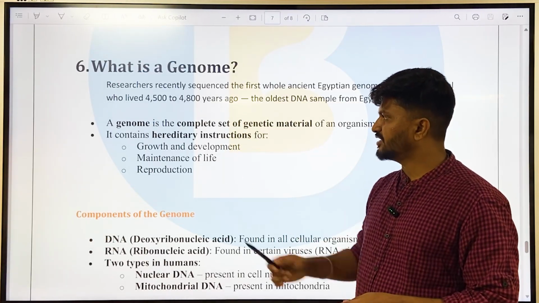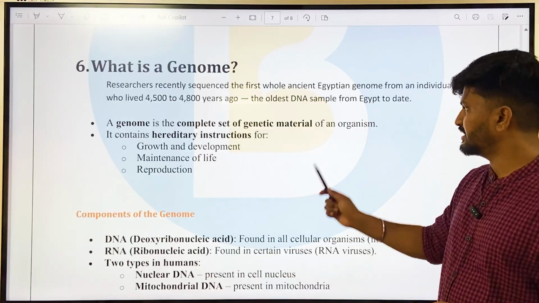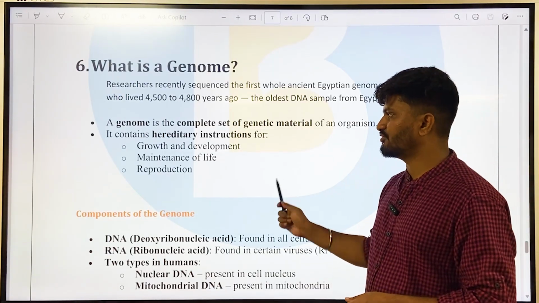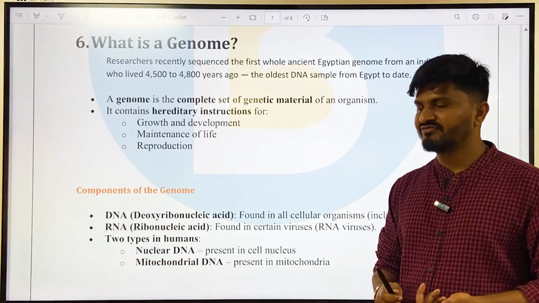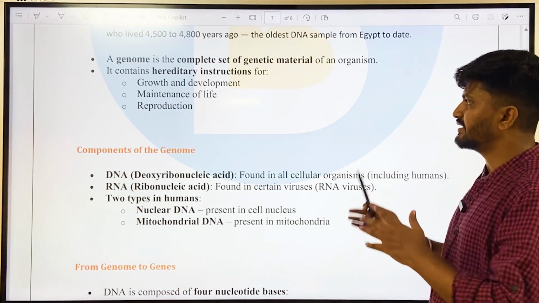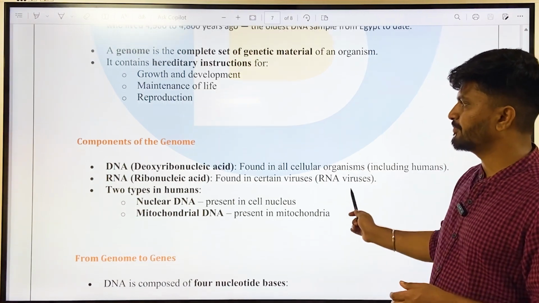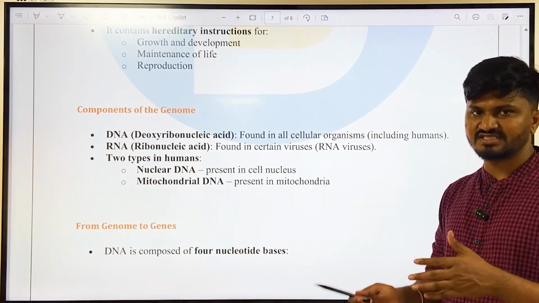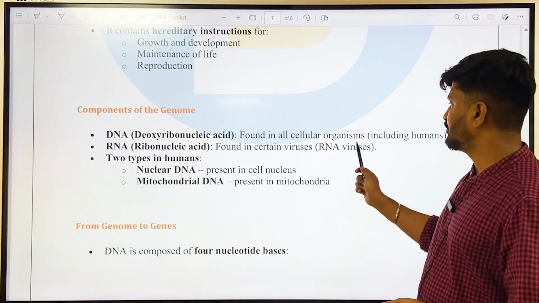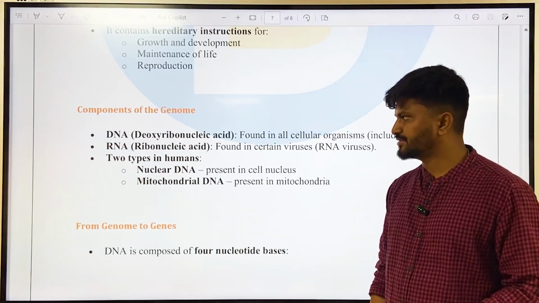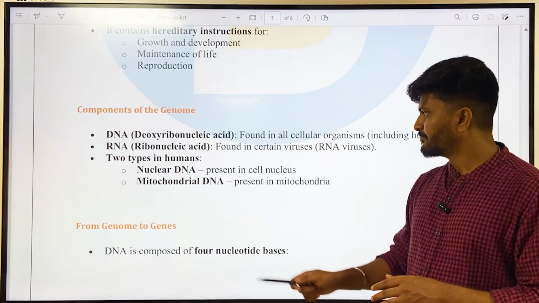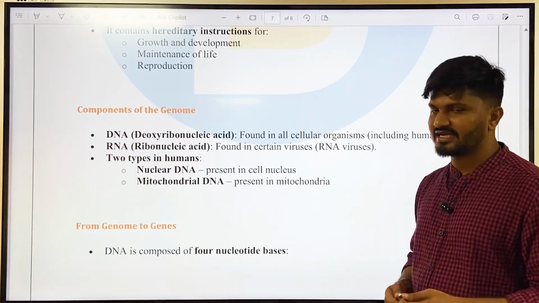Okay, so a genome is a complete set of genetic material of an organism. It contains hereditary instructions for growth and development, maintenance of life, as well as reproduction. All these things are contained in the genome. And what are the components of the genome? First is DNA. What is DNA? That is deoxyribonucleic acid, which is found in all cellular organisms, obviously in humans also. And then there is RNA, ribonucleic acid, with a single strand, found in certain viruses such as RNA viruses.